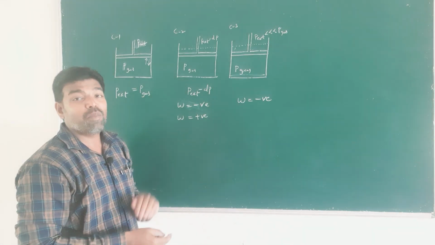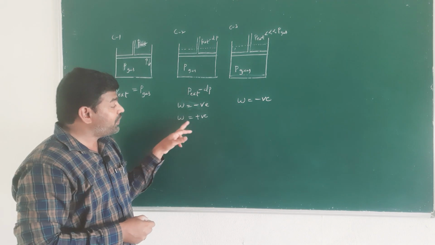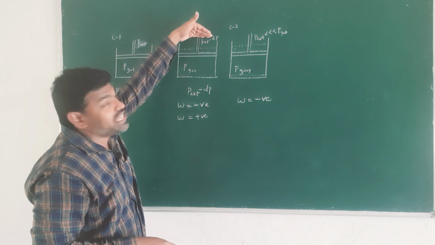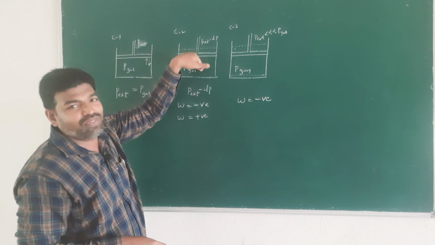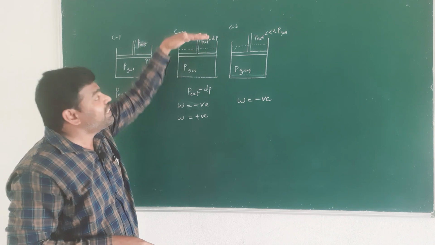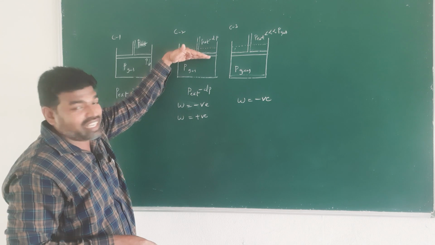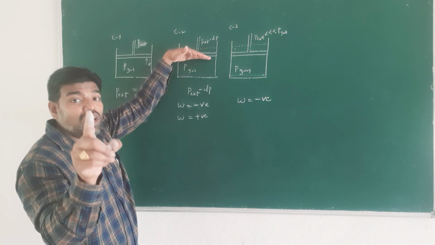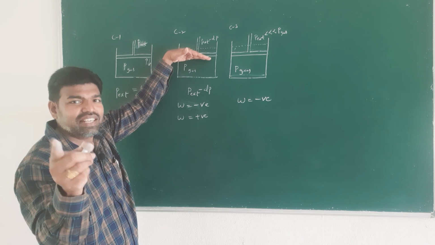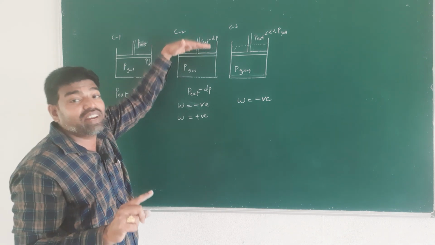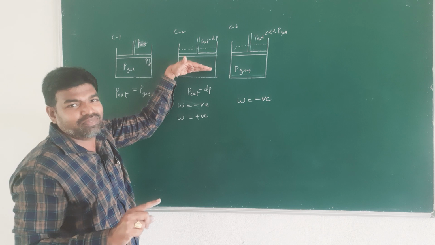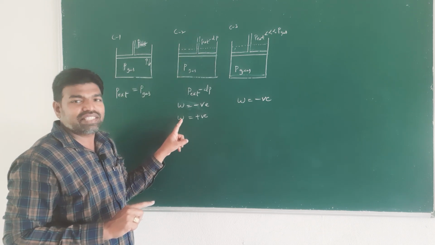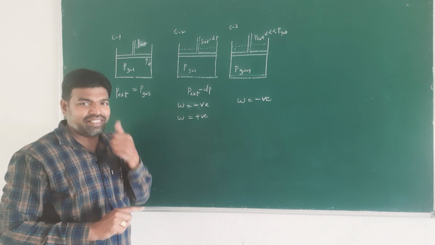We assign a positive sign when the opposing force is more than the driving force, and then compression of gas takes place, that is, a decrease in volume. In such a case also the volume changes, that is, the capacity factor changes, but work is done on the system, so we assign a positive sign for that work.